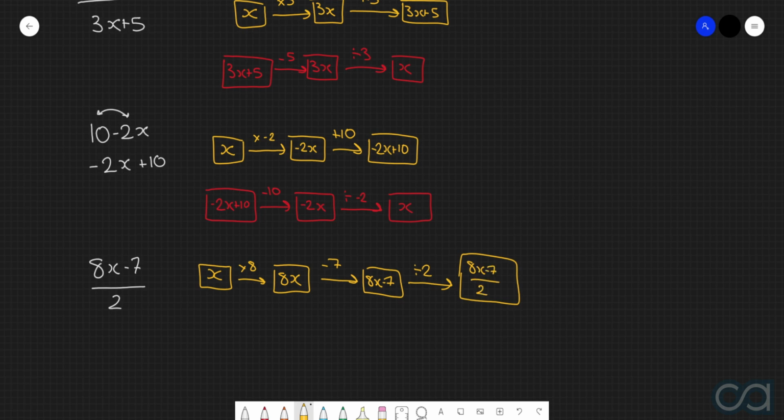And now if we want to create our undo flowchart, we'll start off with the expression of 8x take 7 over 2, and then we're going to perform the inverse operations of the build-up flowchart, but in the reverse order. So let's start off with this division by 2. The inverse of this is multiplying by 2. Multiplying all this by 2 gives us 8x take 7. Then we'll do the inverse of this minus 7, which is plus 7. Doing this, we get 8x, and then we'll do the inverse of timesing by 8, which gives us dividing by 8. And then this arrives us simply back at the variable x.